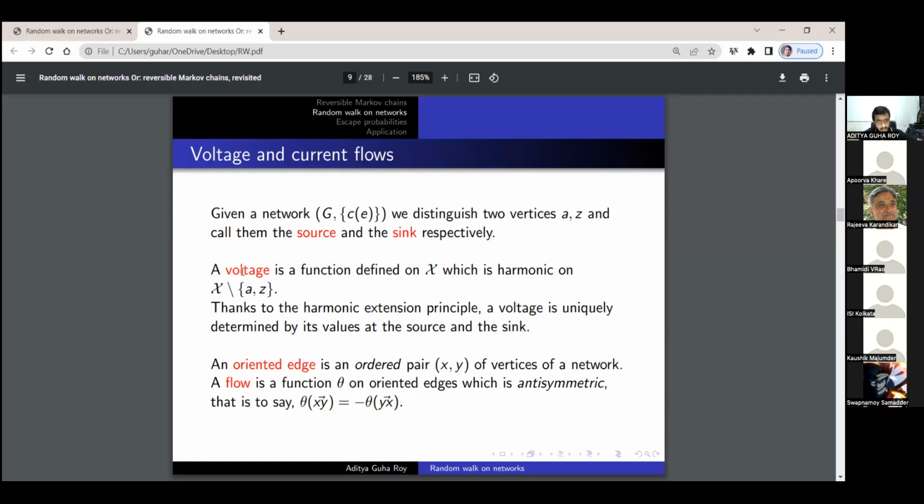A voltage is a function defined on the state space X, the set of all vertices of G, which is harmonic on all the vertices except at the source and the sink. Thanks to the harmonic extension principle, we know that if we are given the values of the voltage at the source and the sink, then there exists a unique harmonic extension of it to the entire network, which is harmonic on X minus the source and sink. Thus, thanks to the harmonic extension principle, the voltage is uniquely determined by its values at the sink and the source.